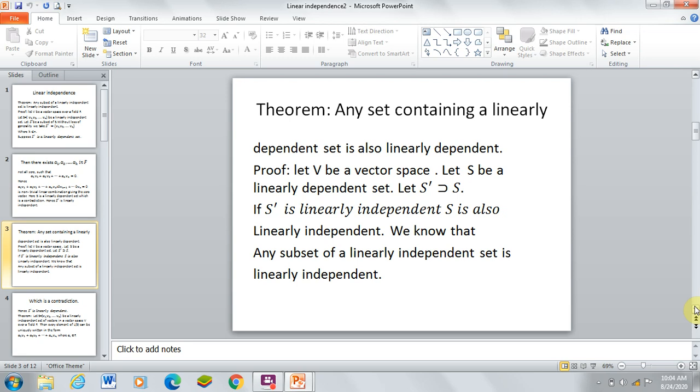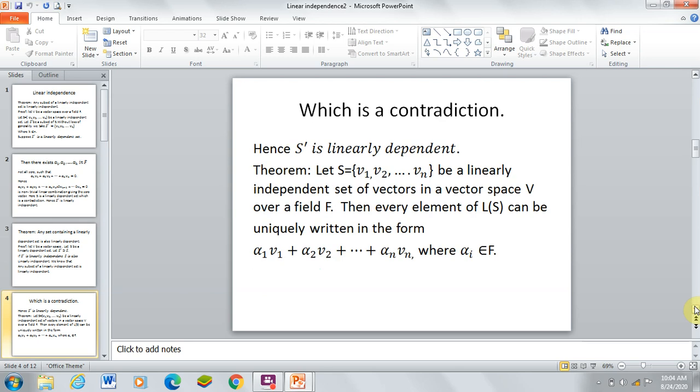If S' is a linearly independent set, therefore S is also a linearly independent set. We know that any subset of a linearly independent set is linearly independent. We showed the above result, which is a contradiction. Hence S' is linearly dependent.